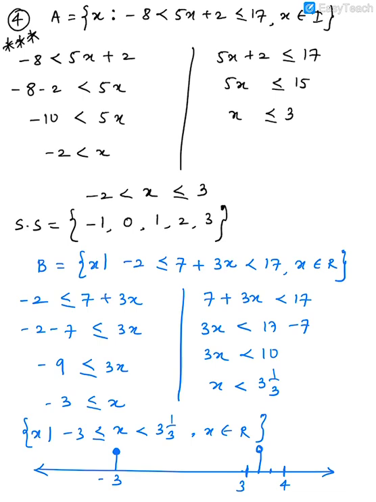I have divided that 1 unit into 3 parts and I have marked the first part. That gives me 3 1 by 3. Then join them, and this is your shading. Got it? So done.